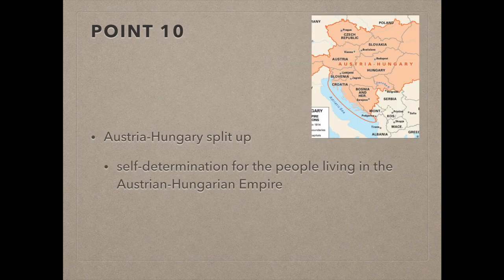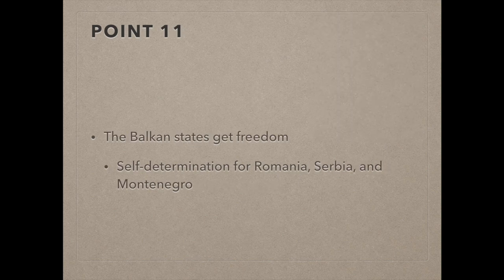Point 10 was self-determination should be allowed for all those people living in the Austria-Hungarian Empire. This point called for the breakup of the empire and allowing the people who lived in that empire to form their own independent nations and governments. Point 11 was self-determination and guarantees of independence for the Balkan states and its borders to be redrawn, with Serbia getting access to the sea. Romania, Serbia, and Montenegro were going to be given full independence and not be claimed by any rival European nation. Remember, disputes over this area directly ignited World War I.